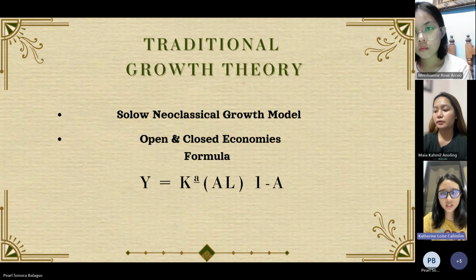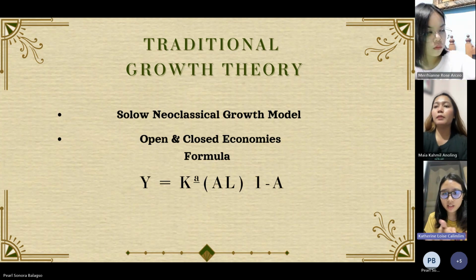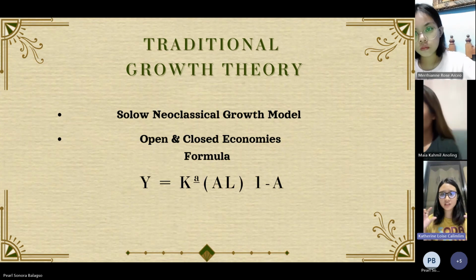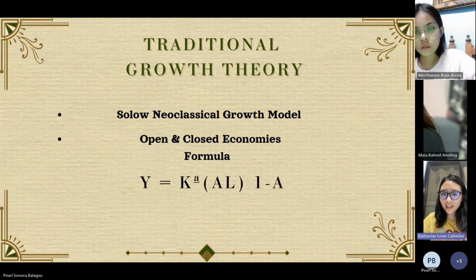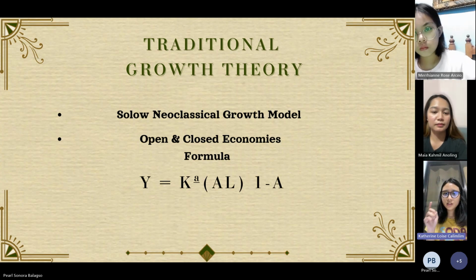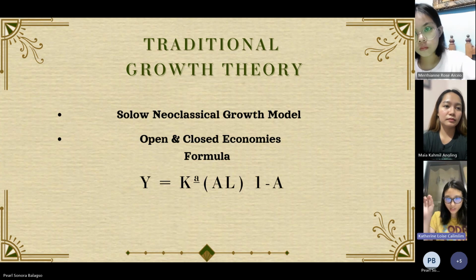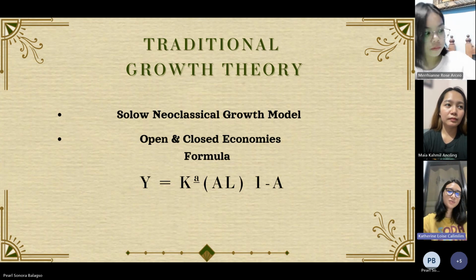Yung K is the capital raised to A, and yung A naka open and close parenthesis doon is yung productivity of labor, and yung L is labor itself, minus the A, minus A. So Y is equals to K raised to A times productivity of the labor times labor, and yung A represents minus siya, negative A.